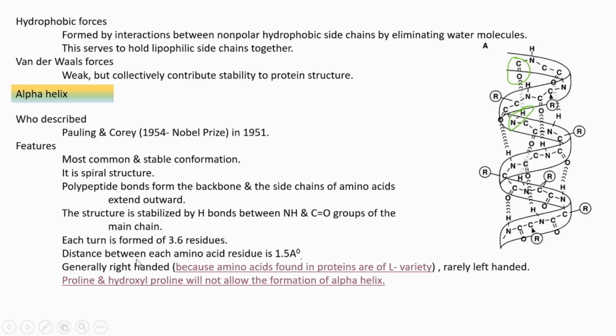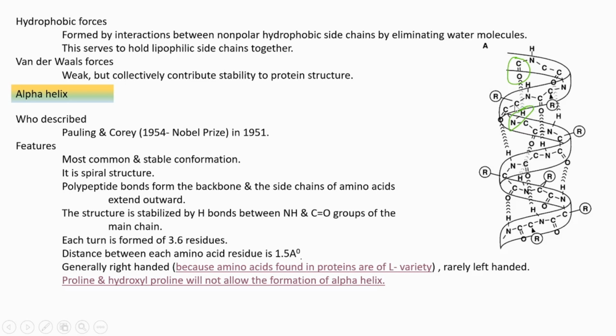Then distance between each amino acid residue. Between each amino acid residue, what is the distance? It is 1.5 angstrom. That much distance is there between each amino acid residue in the polypeptide chain. And usually all these alpha helices are right-handed. Why is it right-handed? Because most of the amino acids present in this alpha helix are all levo type. Levo means we know that all are left hand rotating.